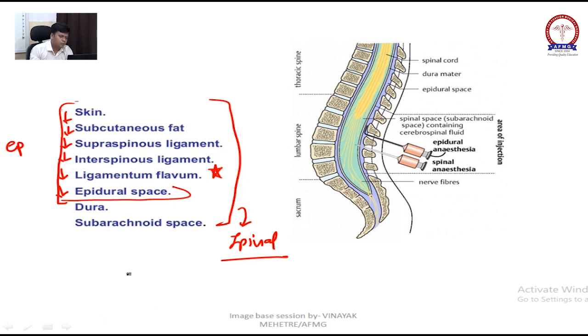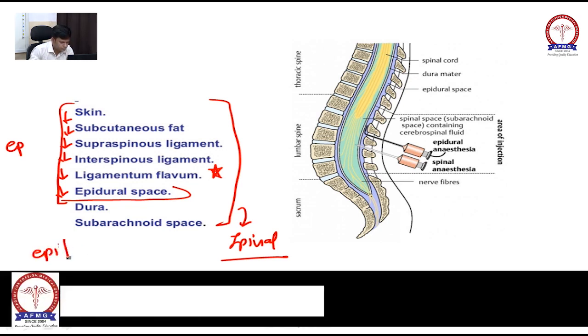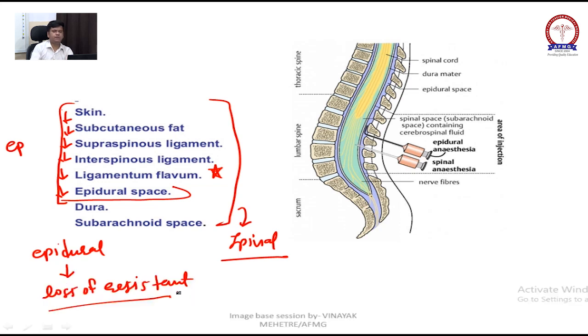How to check that we have reached the epidural space in epidural anesthesia? There will be loss of resistance. When you reach the epidural space, when you push the needle, it will not resist.